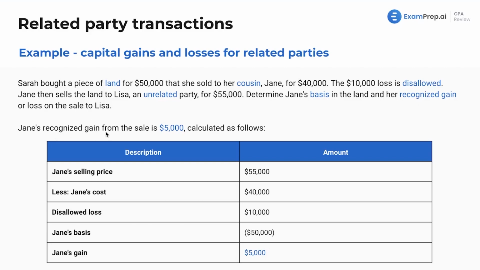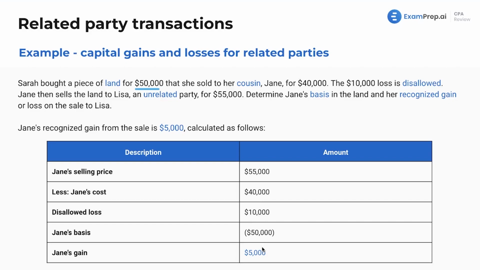Well, Jane's recognized gain from the sale is $5,000. And how do we calculate that? Jane's selling price was $55,000. Jane's cost is $40,000. Well, how do we get this disallowed loss here? Well, what's the basis? Basis, as we've seen, that's the middle number. So we know that basis is 50,000 right there. That's how we get our basis. Again, following those rules we saw on the previous slide. So our disallowed loss is that difference, the 50,000 and 40,000.